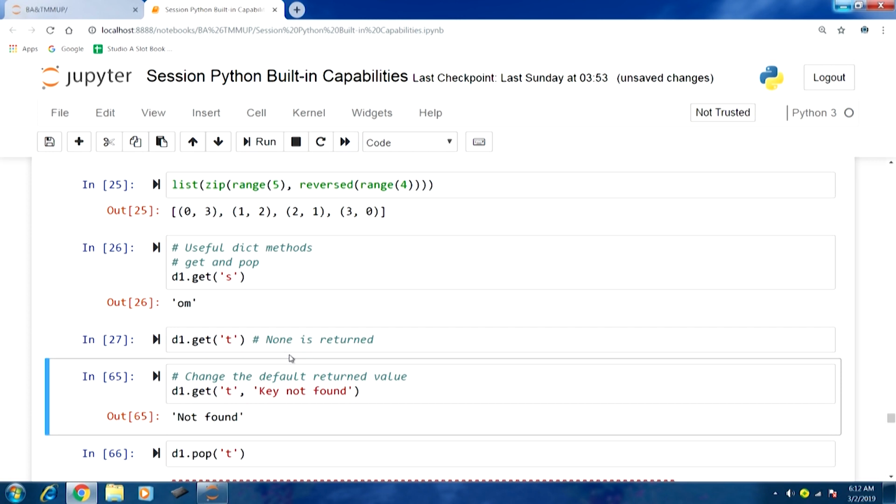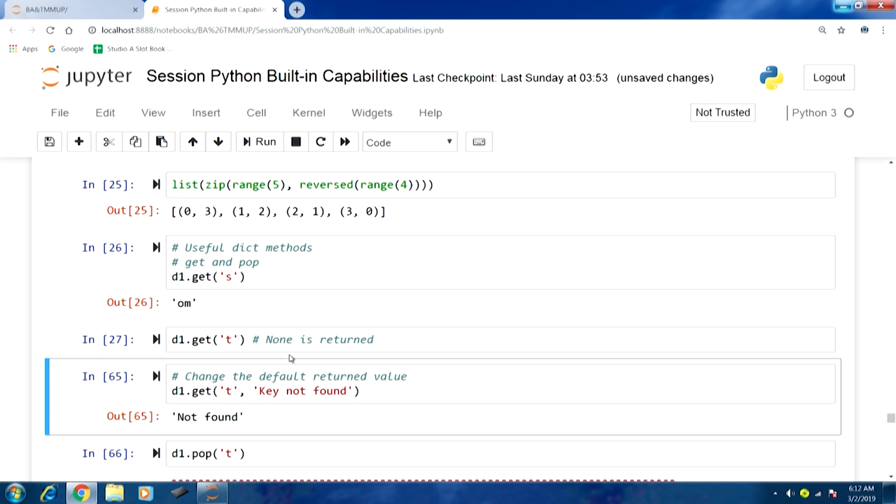When we ran that line of code, we did not get anything in return, because None was returned. We can change this default return value using the same get function. In the next line, D1.get, in the parenthesis we pass a second argument as well, key not found.